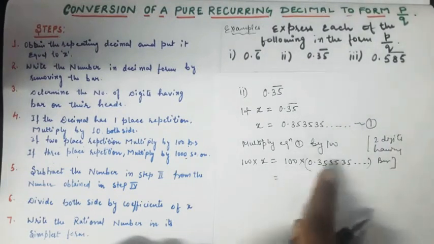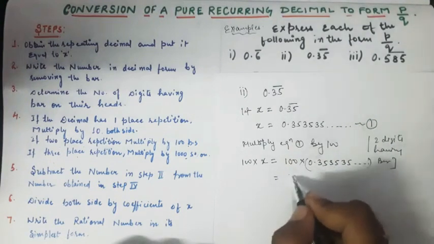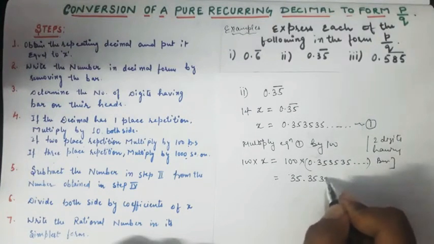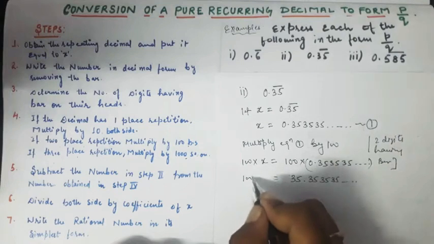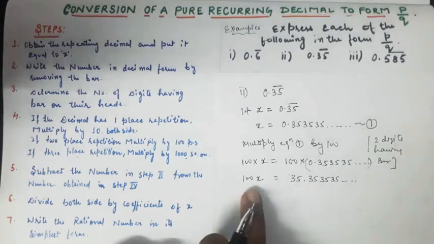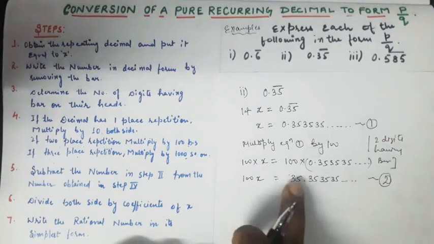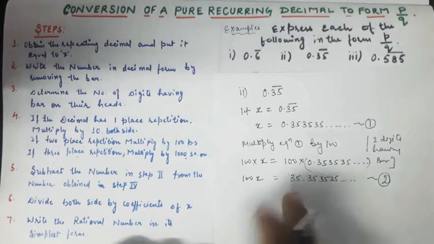As 100 is multiplying with it, 2 digits will shift to the other side of the decimal. It comes out to be 35.353535 and so on, and here I get 100x. It will be equation number 2. You can subtract equation number 1 from equation number 2.